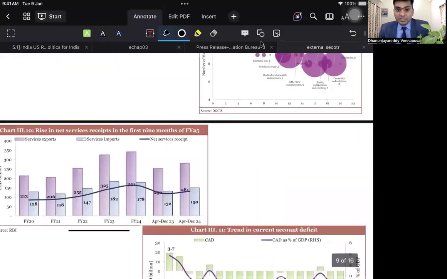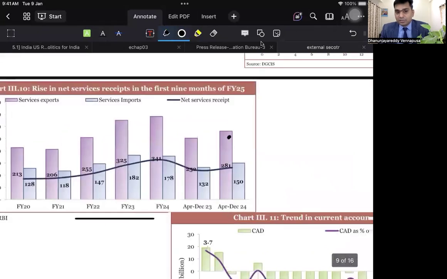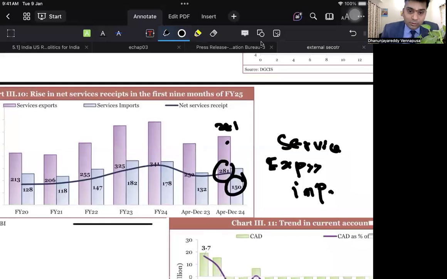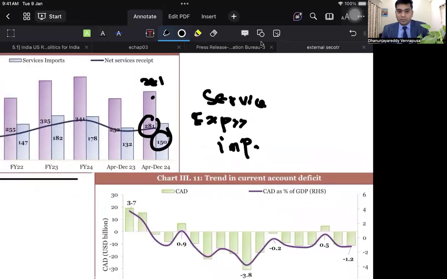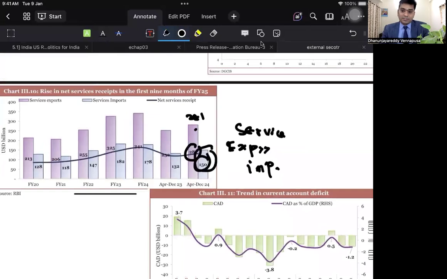Next one, this is about goods. If you go for services also, ladies and gentlemen, the services exports of the country have been substantially good. The service exports are 281 compared to 150. This is the reason why you say India is a service oriented country, because services exports are always greater than services imports. For India, it is greater. We have been acquiring 281 billion US dollars due to this, whereas we are paying 150 billion dollars. As a result, this will be positive.